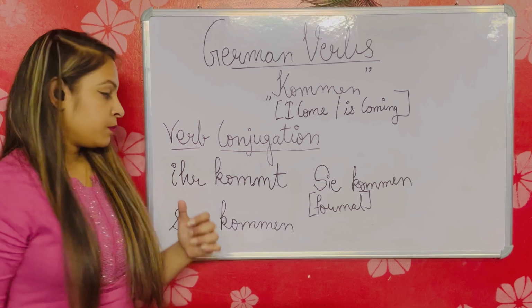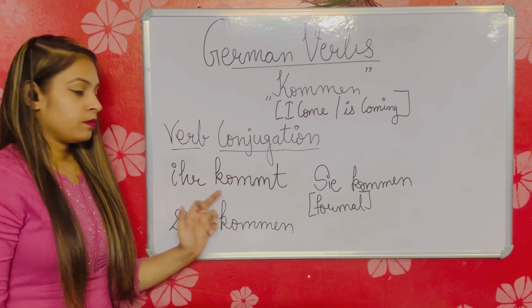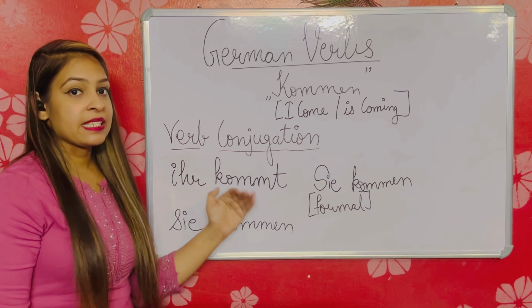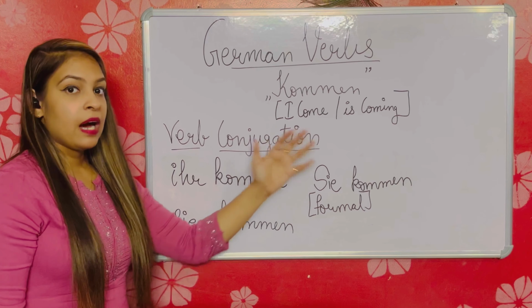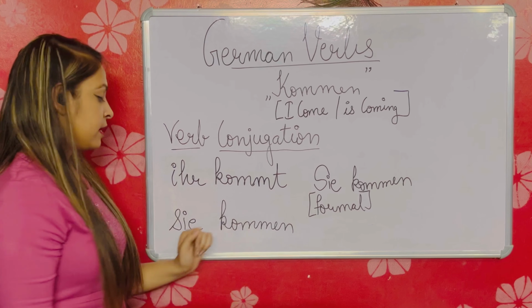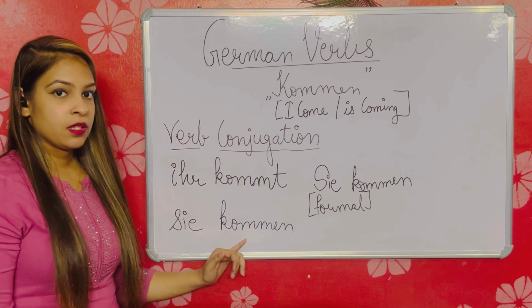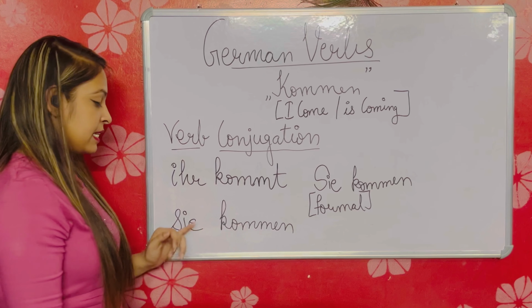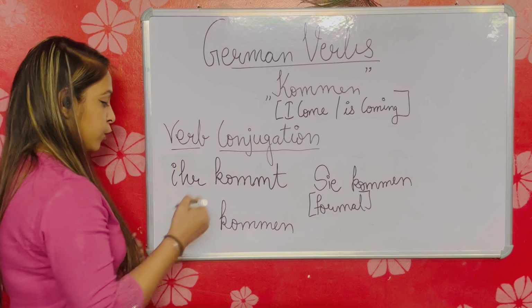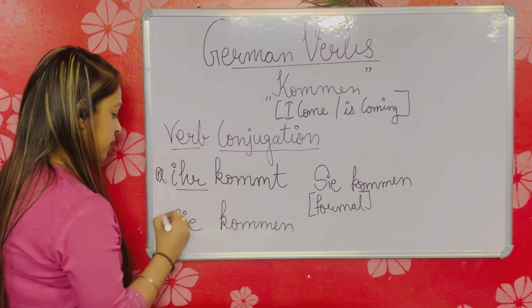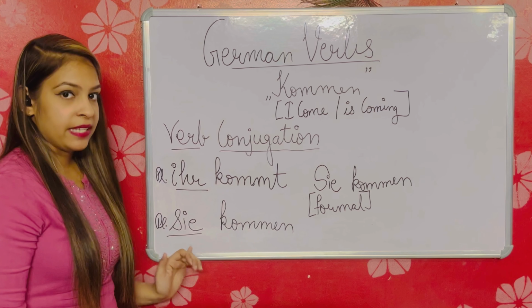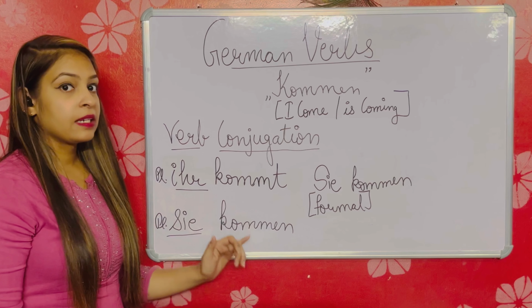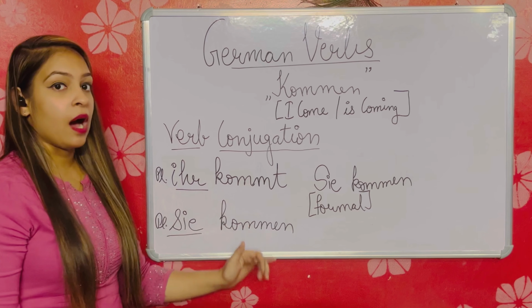Next, ihr kommt, meaning you guys come or are coming. Ihr means plural: you all, you guys. Next, sie kommen. Sie kommen means they come. It's also plural. This is for they. They come or are coming.